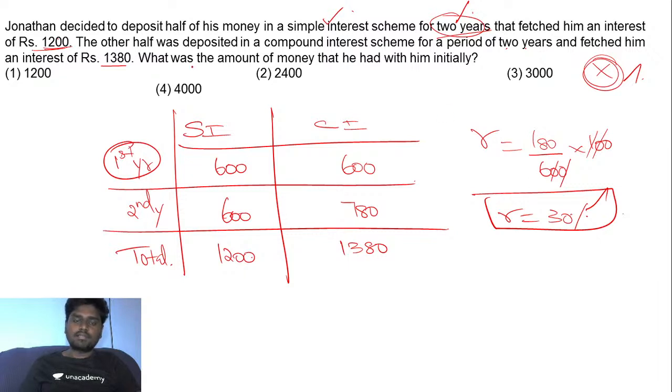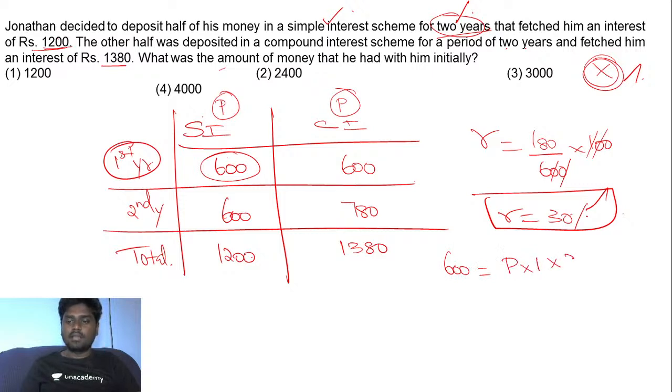So what have you been asked? What was the money which you had initially? First, find the principal that has been invested in both the simple and compound interest schemes. Taking the simple interest for the first year to be 600, it is equal to principal into n is 1 and r is 30 by 100. If you do so, the principal goes exactly to 2,000.